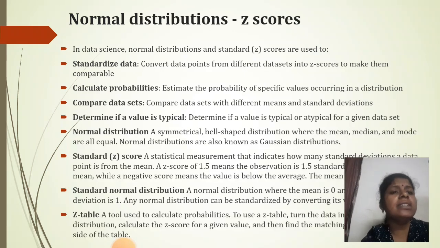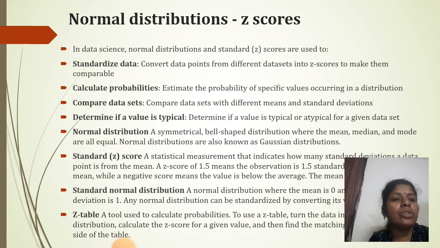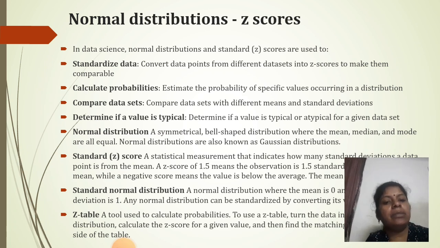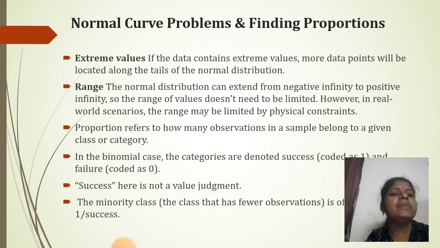The next is the normal distribution and z-scores. In data science, normal distributions and standard z-scores are used to standardize data, calculate probabilities, compare data sets, and determine if a value is typical: normal distribution, standard z-score, standard normal distribution and z-table. Normal curve problems and finding proportions. Extreme values: if the data contains extreme values, more data points will be located along the tails of the normal distribution. Range: the normal distribution can extend from negative infinity to positive infinity.